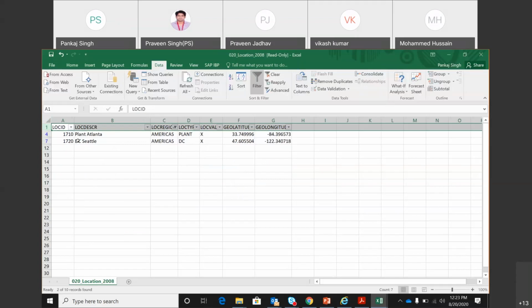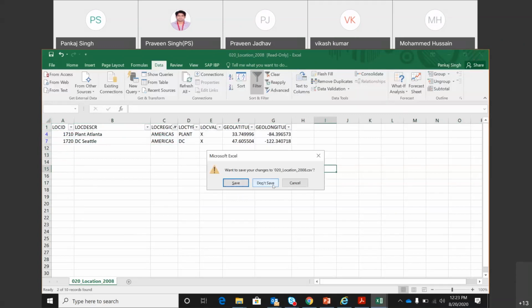So incidentally, we have only one DC for this region, but you can have multiple DCs in a region, and then when you talk at the region level, you will have to add all the key figures for all the DCs that belong to that region. So that's how the hierarchy will help you to aggregate the data. Okay. So that's the region specific.